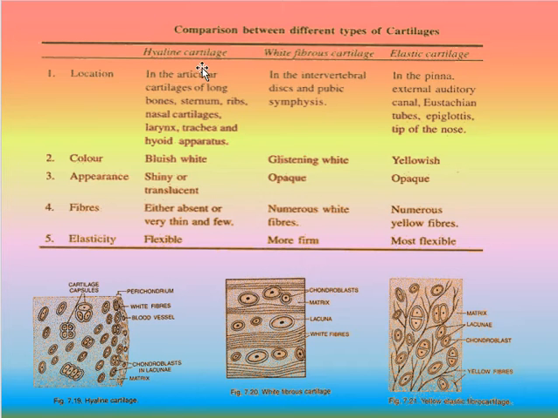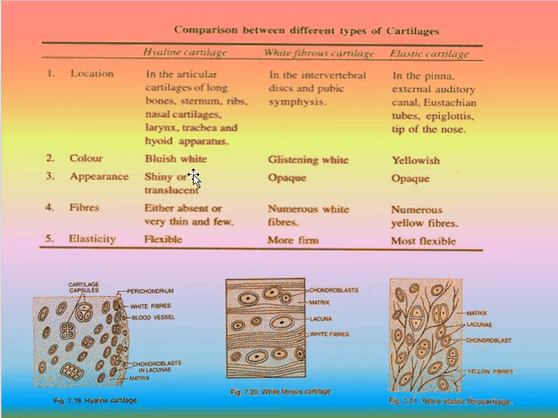Location: hyaline cartilage is in the articular cartilages of the long bones, sternum, ribs, nasal cartilages, larynx, trachea and heart apparatus. White fibrous cartilage is in the intervertebral disc and pubic symphysis. Elastic cartilage is in the pinna, external auditory canal, eustachian tubes, epiglottis and tip of the nose.